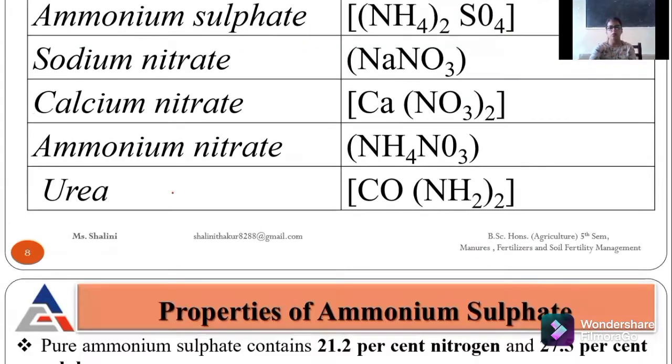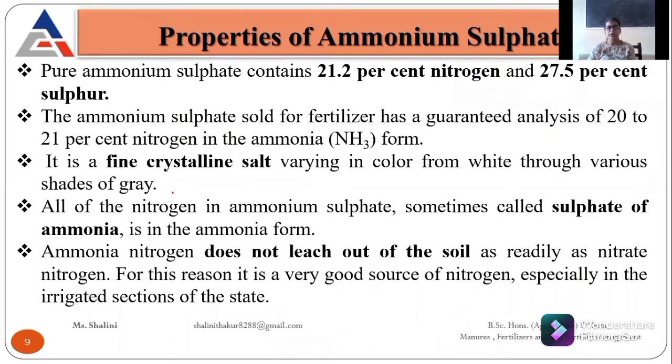Now I have to talk about some commonly used nitrogenous fertilizers. First is ammonium sulfate. It contains two nutrients: nitrogen and sulfur, because the name is ammonium sulfate. So if I talk about the composition of ammonium sulfate, the percentage of nitrogen is 21.2% and the percentage of sulfur is 27.5%.